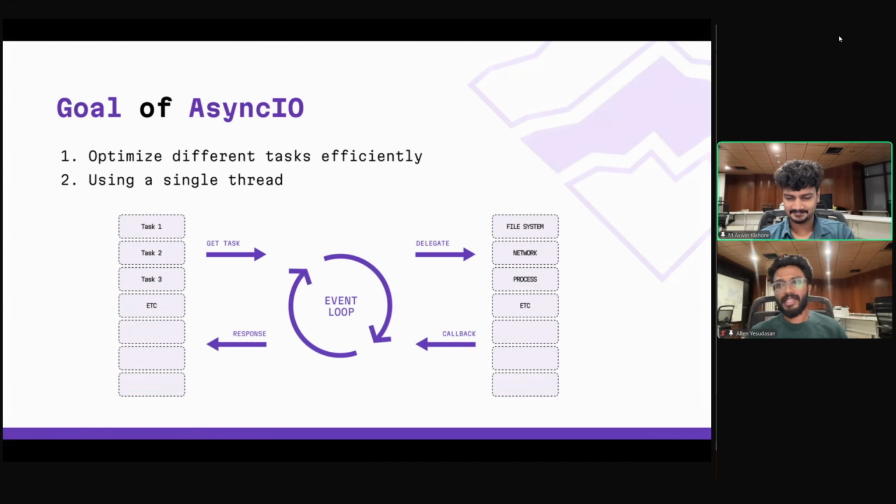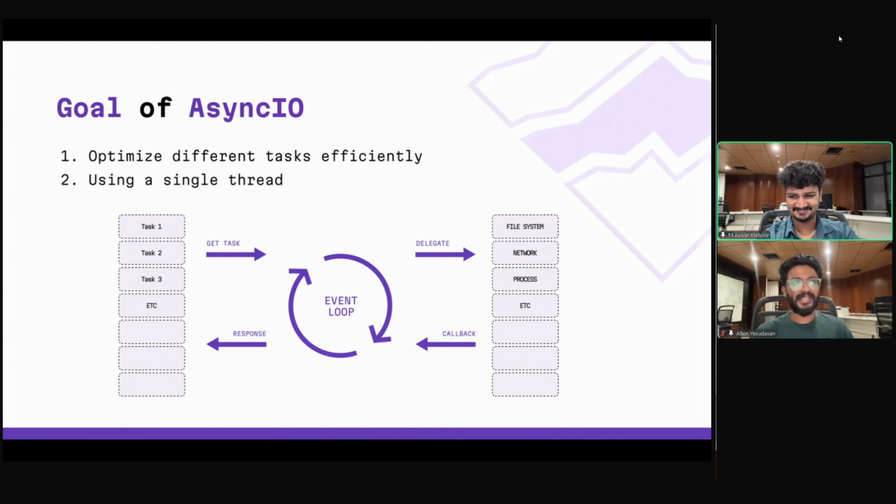So we needed... and another disadvantage of using multi-threading is that when we create multiple threads for a single process, even though they might have different stacks and registers for each thread, each thread shares the same code section and data section of that particular process. So there might be race conditions because multiple threads may try to access the same variable or data present in that process. So we needed something that is single threaded, but at the same time provides concurrency.